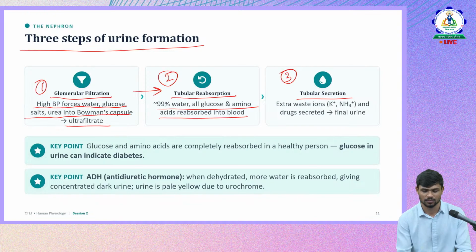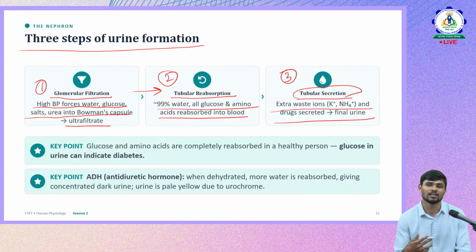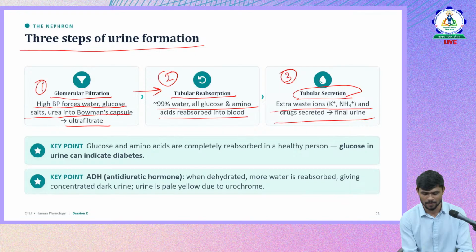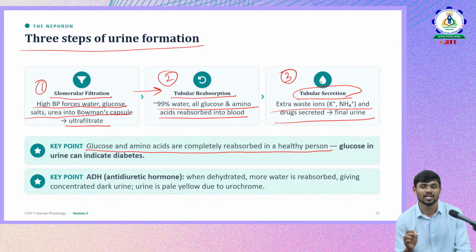Next comes tubular secretion, where extra water, ions, and drugs will be secreted, and the final urine will be produced inside the kidney and eliminated from the body. The key point is that glucose and amino acids are completely reabsorbed in a healthy person.